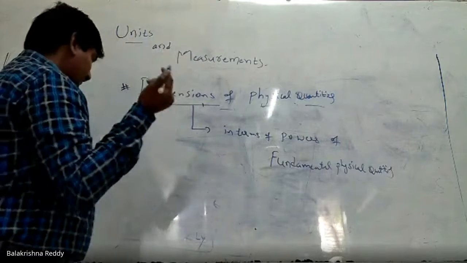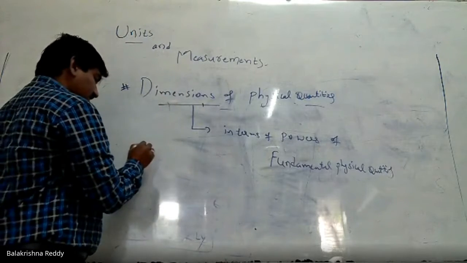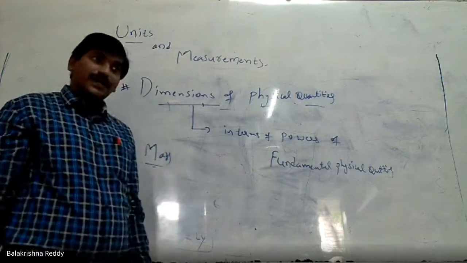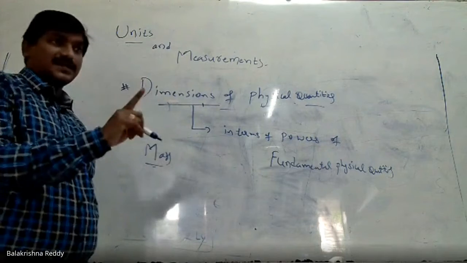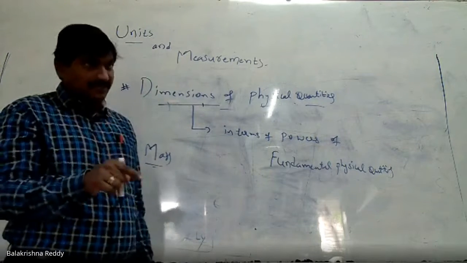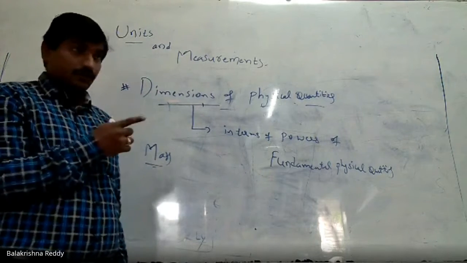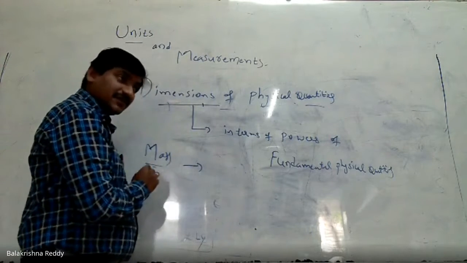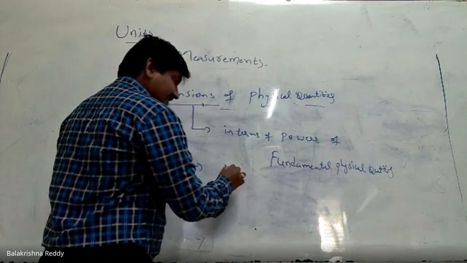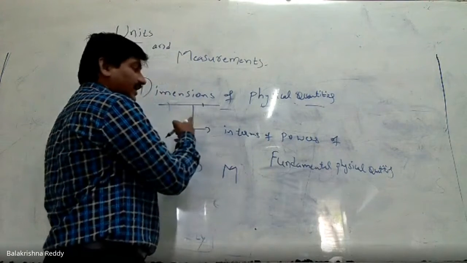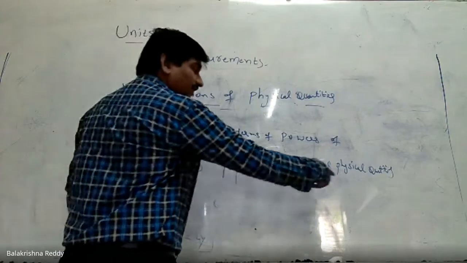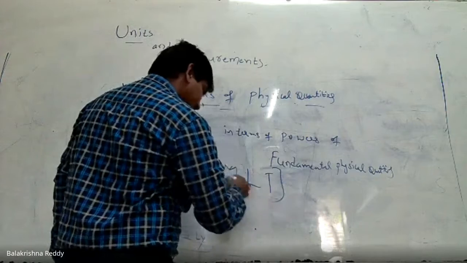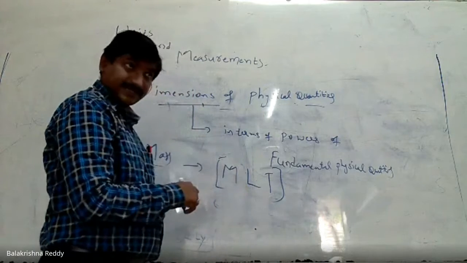Let us say the first fundamental physical quantity is mass. What is the dimensional formula for mass? Mass stands for only mass. No length, no time also. So I am going to write the dimension formula for mass. I said the dimension formula is always expressed in terms of fundamental physical quantities, so M L T in square brackets.